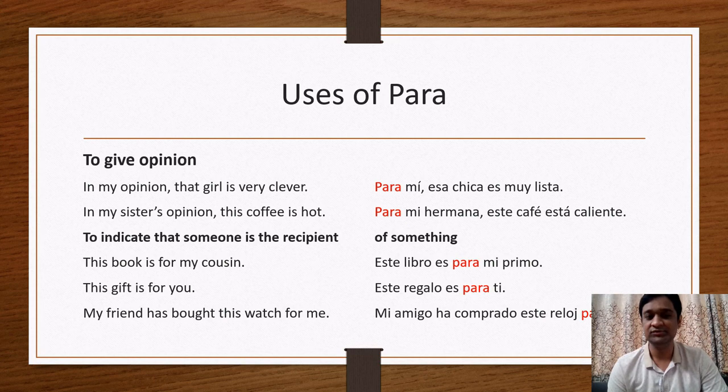While in the first use, to give opinion, you can notice para mí is in the beginning of the sentence. But when the subject is the recipient of something, you have to write the preposition at the end of the sentence. So here the last example, my friend has bought this watch for me. Mi amigo ha comprado este reloj para mí. For now, we have discussed two uses of para. There are some more uses. So let's continue.